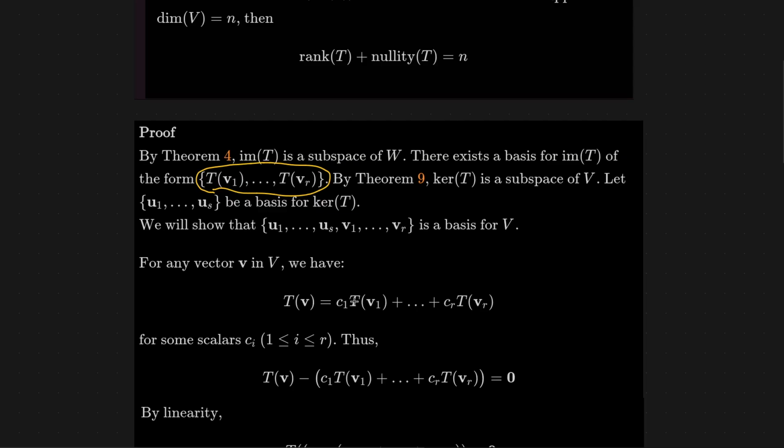I want to make sure we understand this point because they kind of skip right to it. So the image of T is a subspace of vector space W. So a basis of the image of T would be vectors in W. So maybe w1, w2, and so on. Maybe that will be our basis.